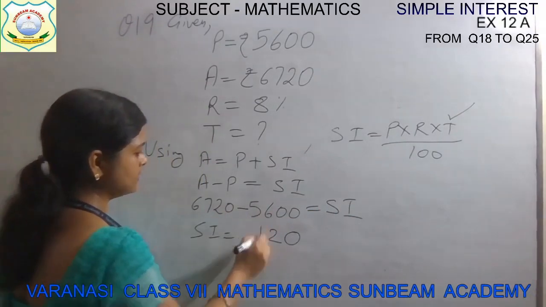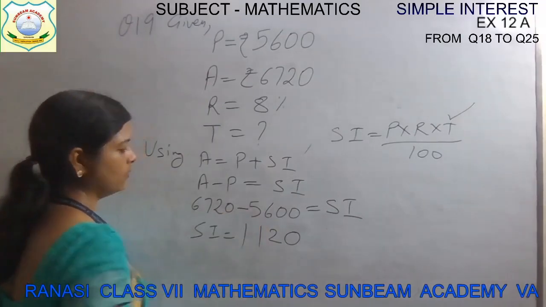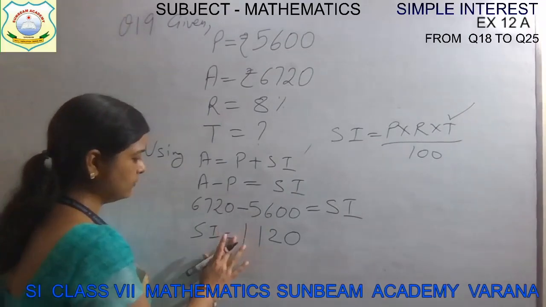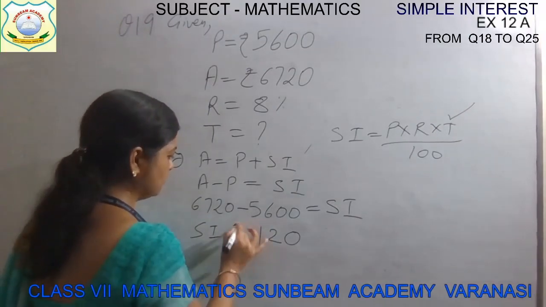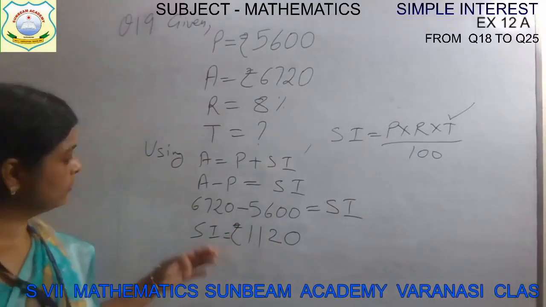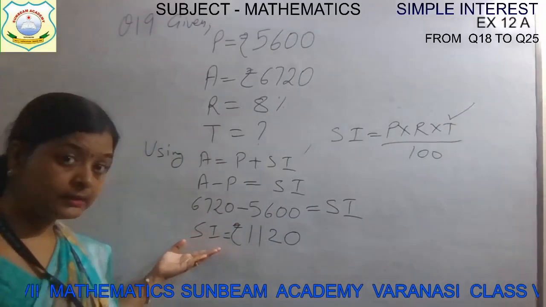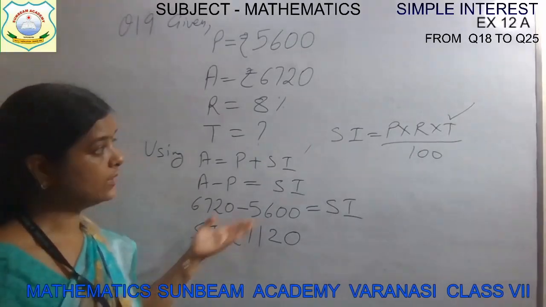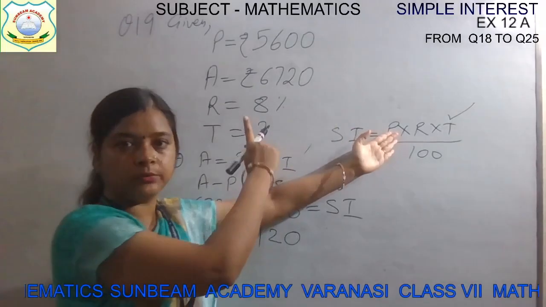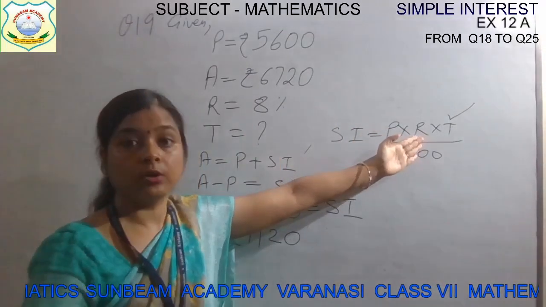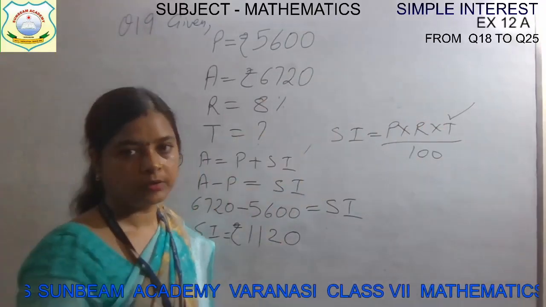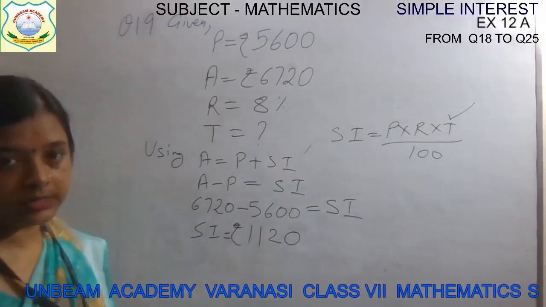7 minus 6 is 1. 6 minus 5 is 1. 1120, and it is in rupees. Okay, you will put the unit of rupees also. Rupees 1120. Now what will we do? We will take this formula, take this simple interest value, and now we will put it here. Principal money is already known to us. Rate is already known to us, that is 8%, and now we can find the time. Okay, so simple interest is 1120.